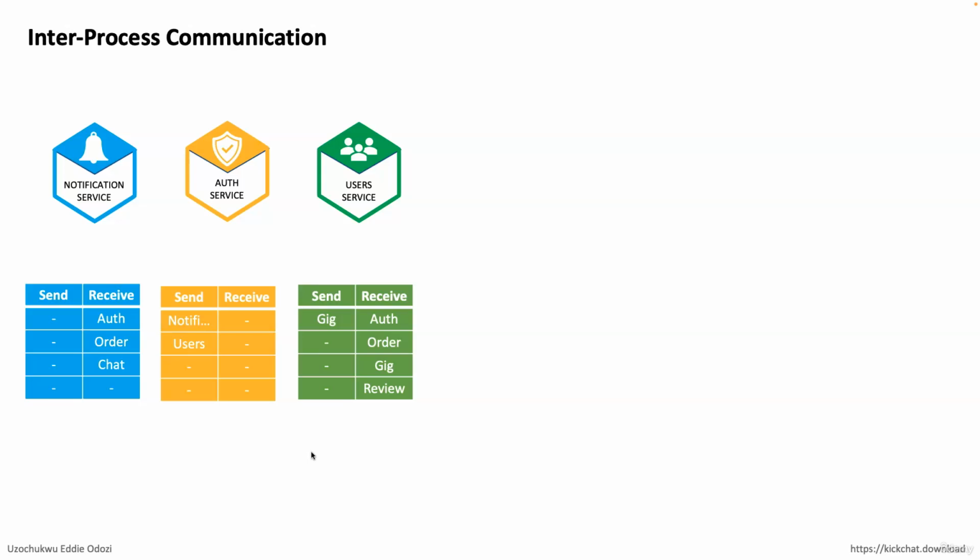So the user service will communicate with the gig service by sending an event to the gig service. It's also going to communicate with the auth service by receiving an event. It's going to communicate with the other service by receiving, and the gig service also, and the review service.